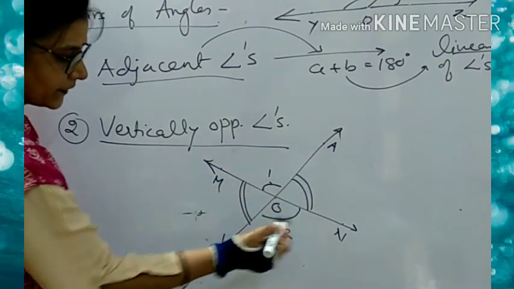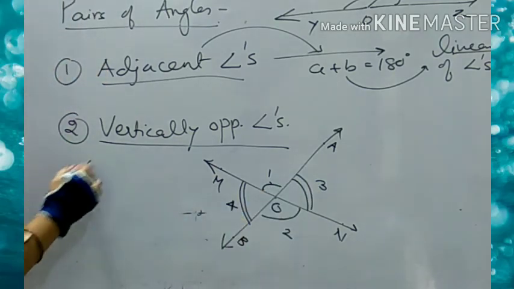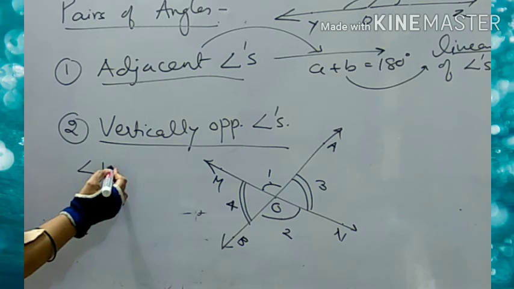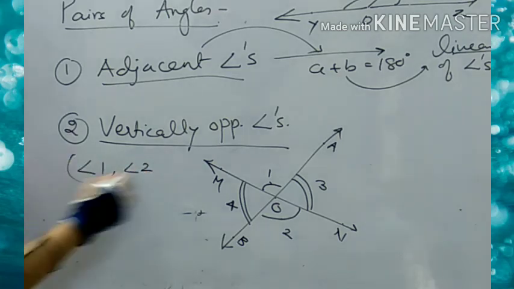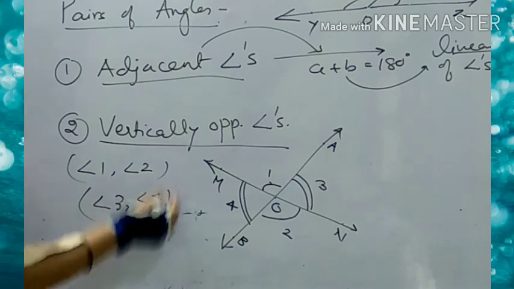And these two, 3 and 4, they are the vertically opposite angles. So here what are the vertically opposite angles? Angle 1 and angle 2. So this pair is the vertically opposite angle. The other pair is angle 3 and angle 4.